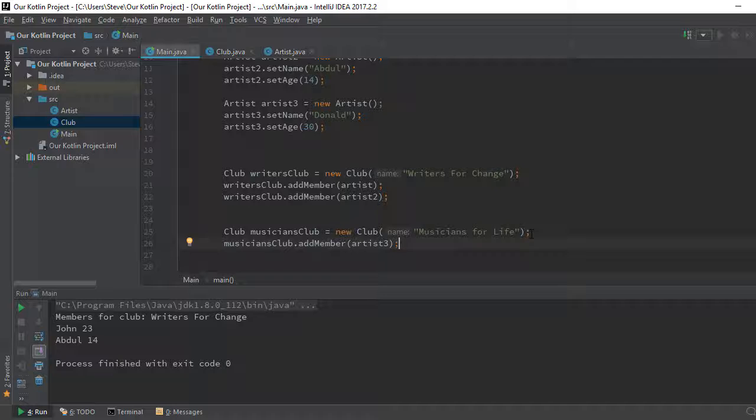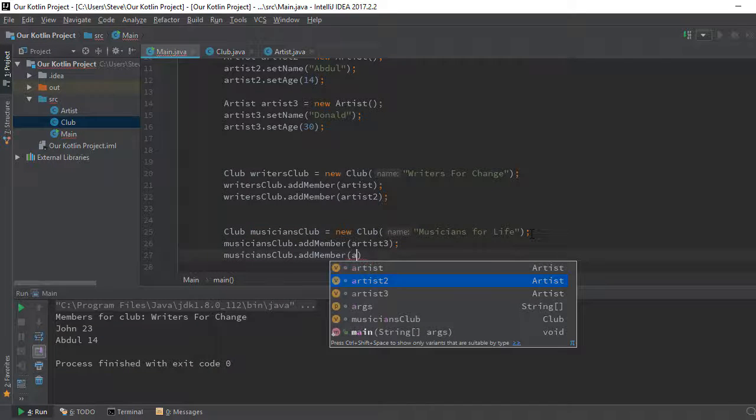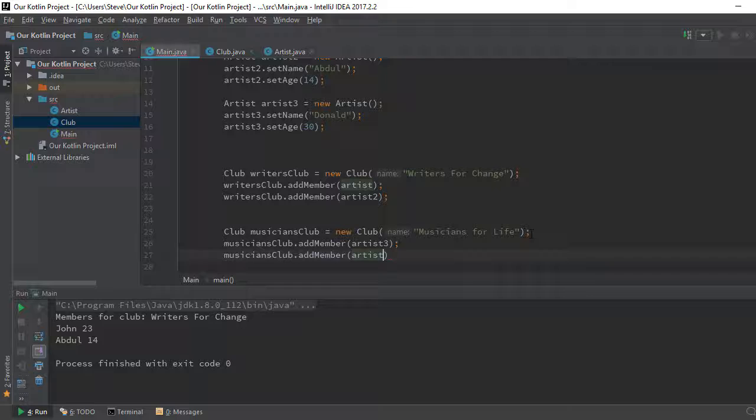There is an obvious problem here that you may not notice. The problem is, for this musicians club, we can add, for example, artist 1. We can add artist 1, right? And it will work fine. Why is that?